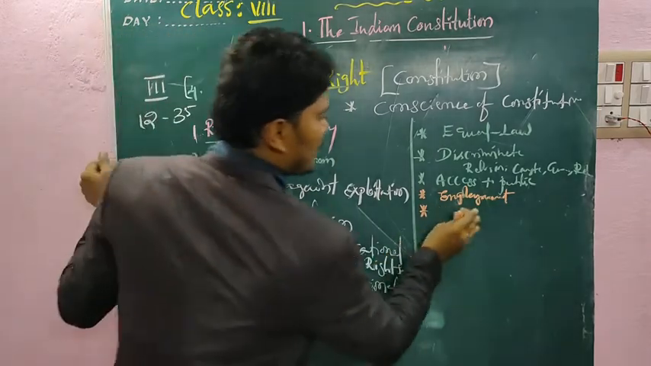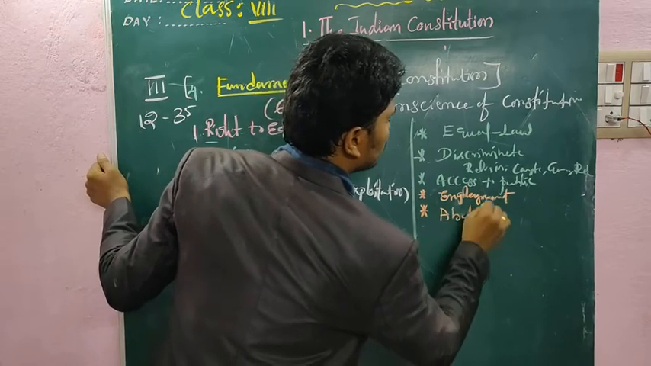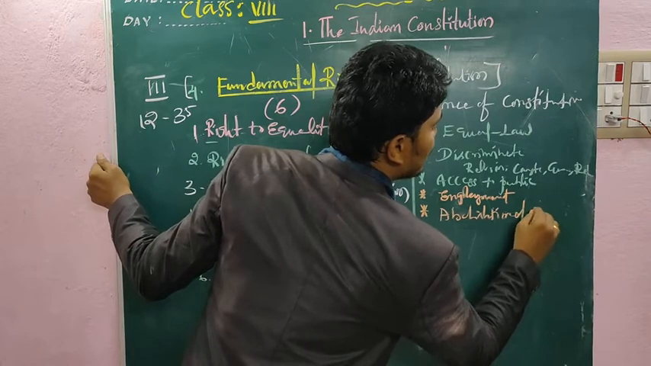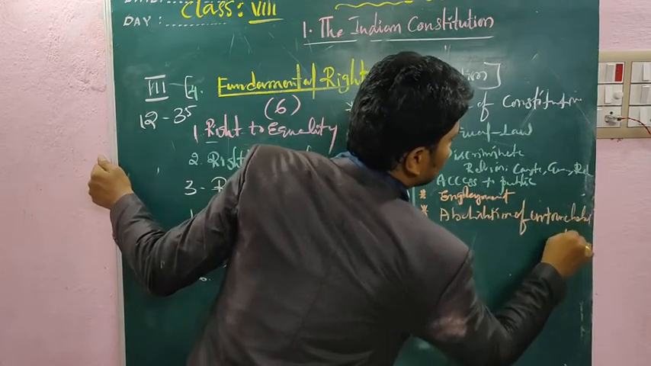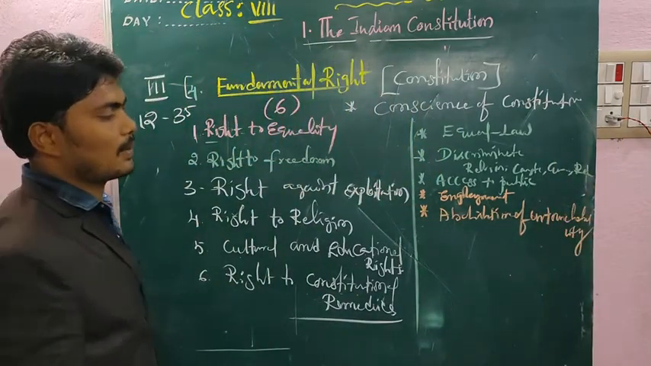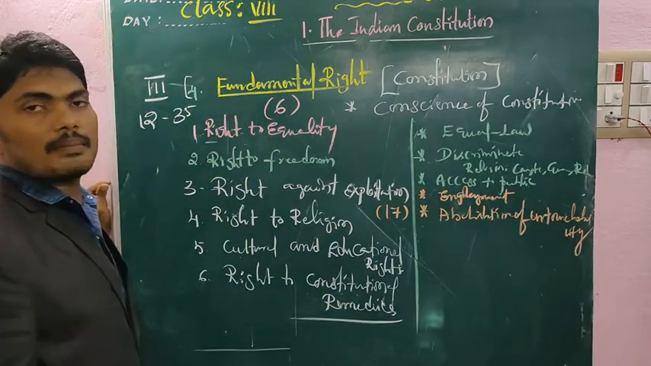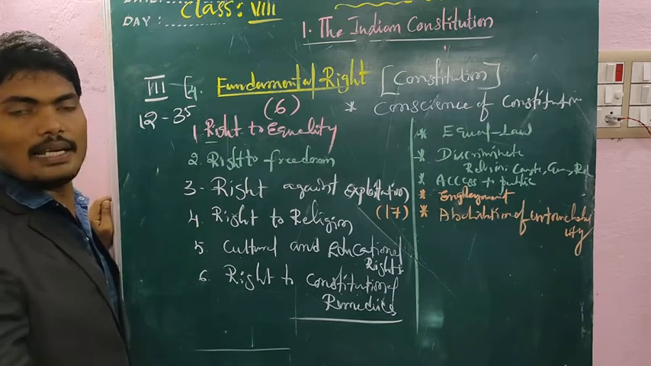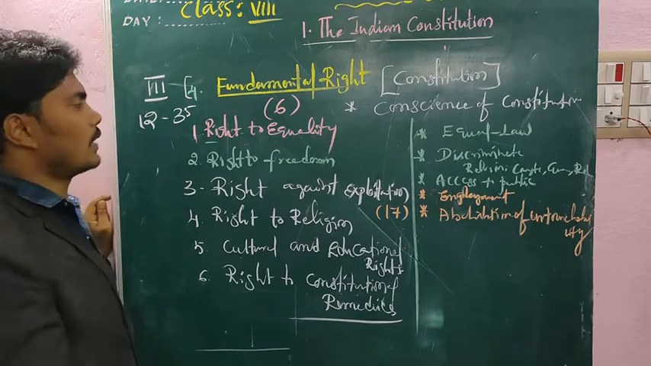And next one, abolition of untouchability. Completely abolished untouchability. Mostly they ask about Article 17 in examination. What is Article 17? Abolition of untouchability. Yes, no ill treatment to anyone. All are equal as per this.